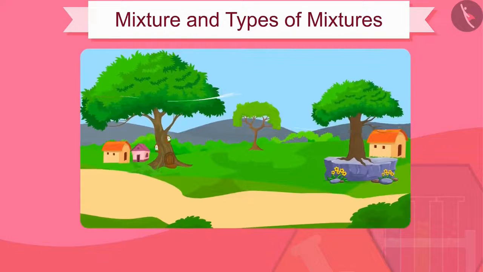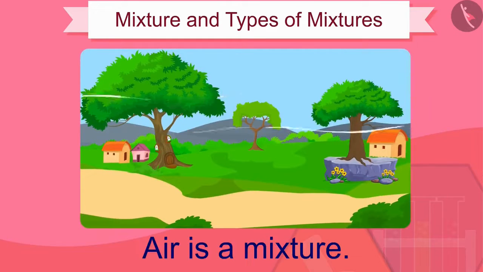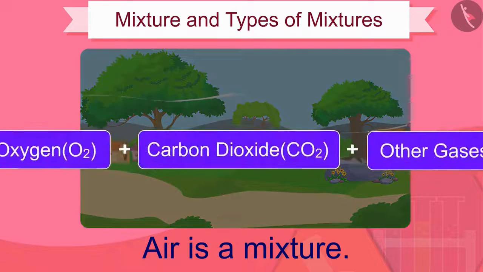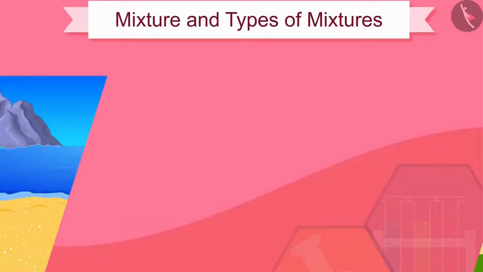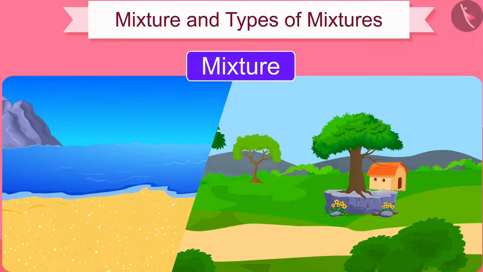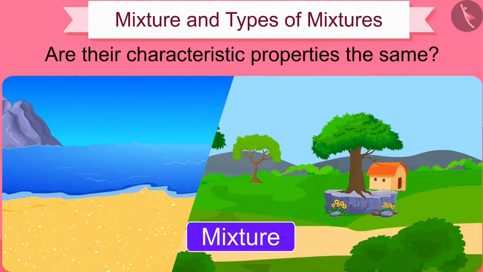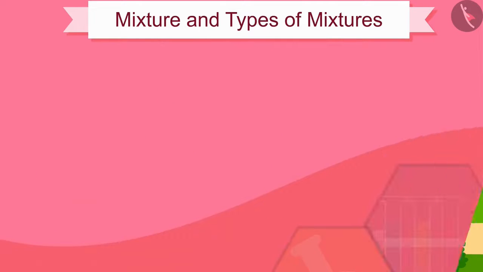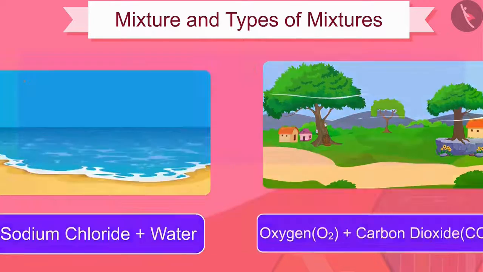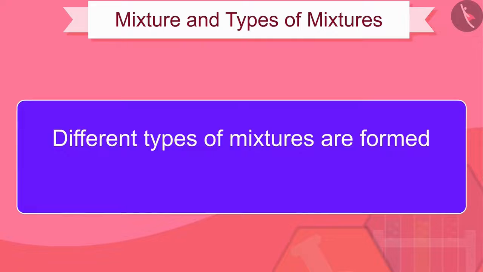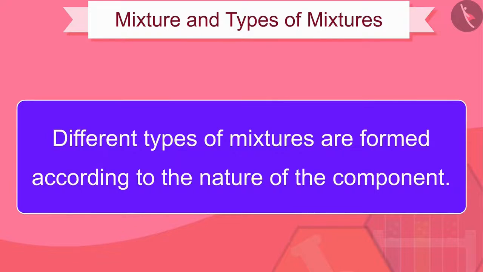For example, air is a mixture because it is made by mixing different types of pure substances and compounds such as oxygen, carbon dioxide, etc. Friends, seawater and air are both mixtures. But are their characteristic properties the same? Of course not. This is because they are made by mixing different ingredients. Different types of mixtures are formed according to the nature of the components.